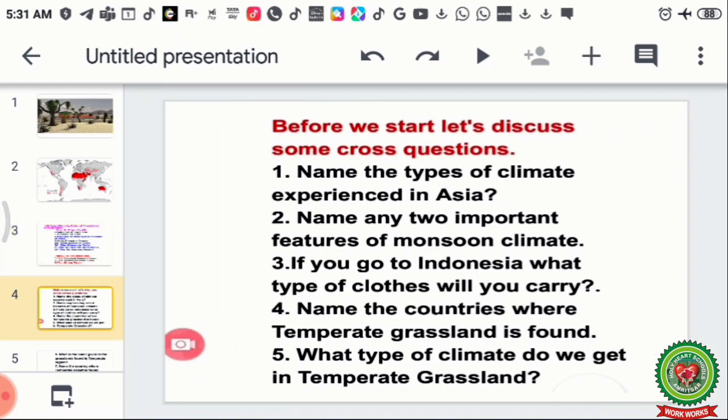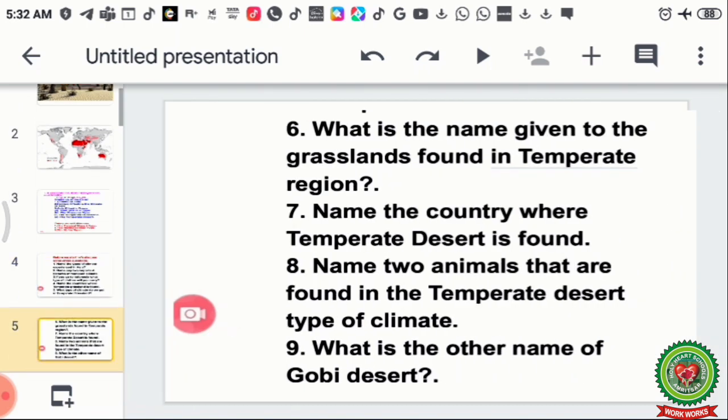Before we start, let's discuss some cross questions. My first question is, name the type of climate experienced in Asia. Second, name any two important features of monsoon climate. Number 3, if you go to Indonesia, what type of clothes will you carry? Number 4, name the countries where temperate grassland is found. Number 5, what type of climate do we get in temperate grasslands? Number 6, what is the name given to the grasslands found in the temperate region?